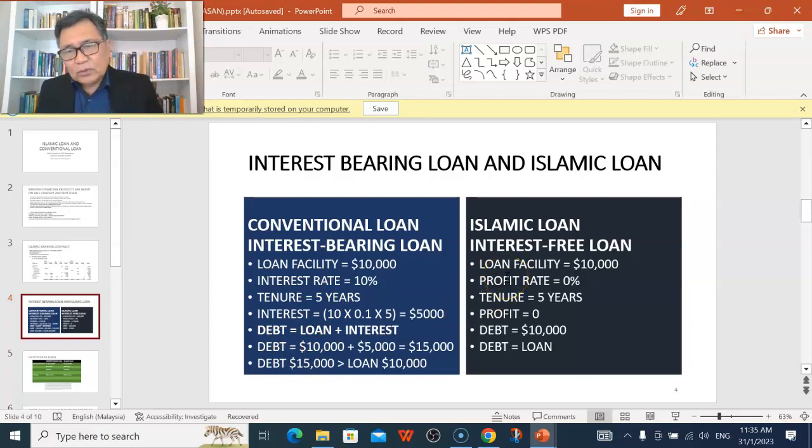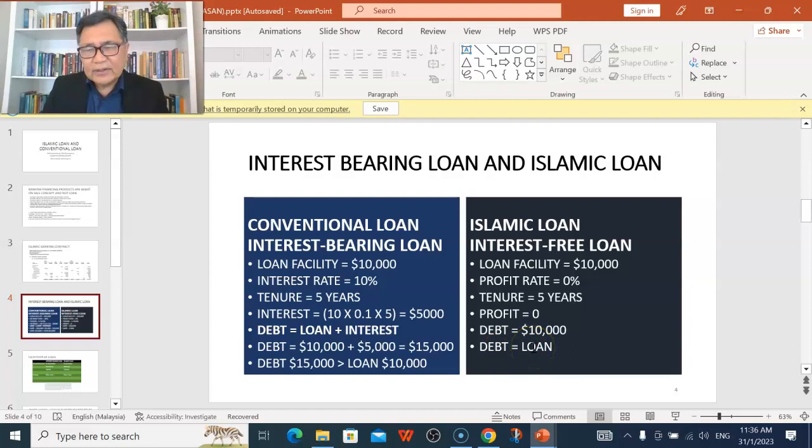But when we look at an Islamic loan, when the loan facility is at 10,000, the lending party is not allowed to charge anything above the loan facility, and therefore, there's no profit rate or any interest rate. So if you want to call it profit rate, there is no profit rate over the principal loan, and tenure for 5 years, so no profit will be collected from this facility, and the total amount of debt owed by the borrowing party will be 10,000, and this will be equivalent to the amount of loan taken.